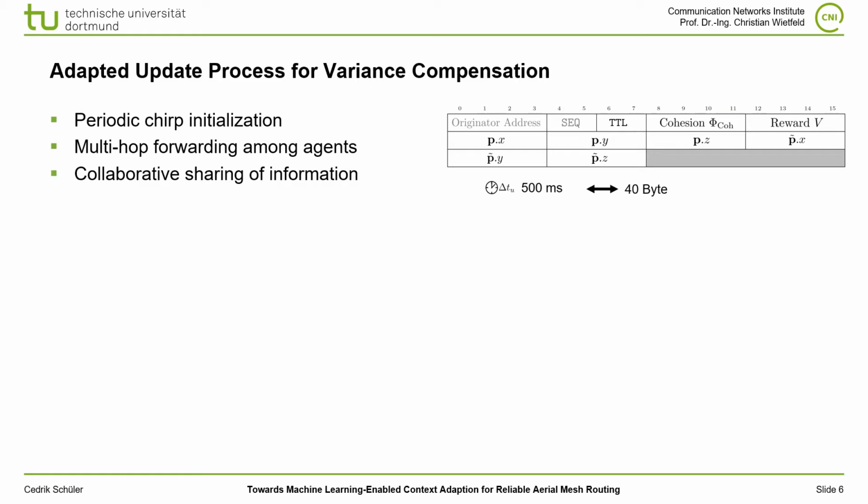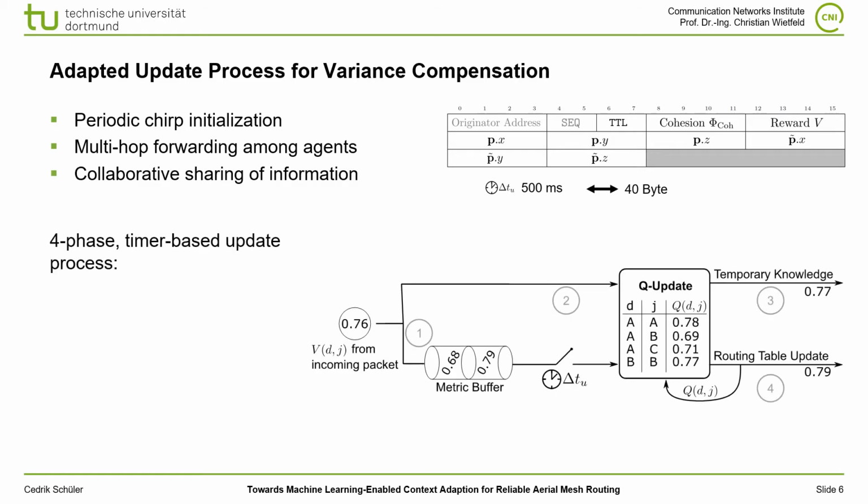These principles were not changed in CA-PARRoT, but the process was modified at the receiving agent and can be divided into 4 phases. First, the agent receives an incoming chirp and stores the information about the neighbor. If the information is more recent or of a higher value, this leads to phase 2, where a reinforcement learning update is triggered here.